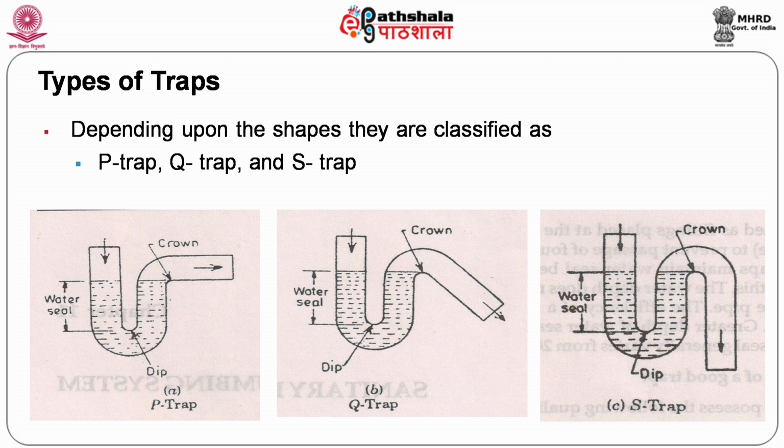The P trap looks like an inverted P. This is the water seal maintained, and the depth of water seal is the difference between the weir and this bottom. This water seal should be 20 mm to 100 mm. So this is a P, inverted P, and this is a Q trap. This looks like Q, and this is called S trap because it looks like S.